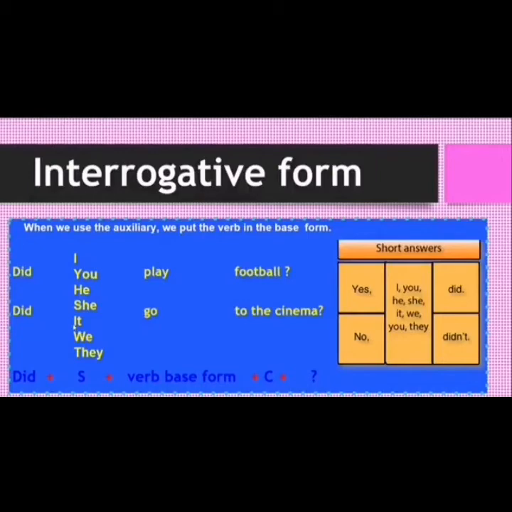Ok, la estructura es el auxiliar did, más el sujeto, más el verbo en su forma base, más el complemento y el signo de interrogación. Okay, it's important to mention that it's the most important in this case. Es importante mencionar que es el más importante. El question mark. Okay, el signo de interrogación.